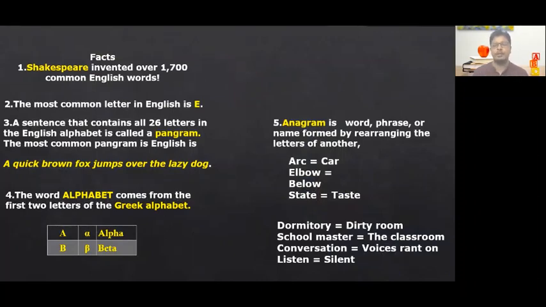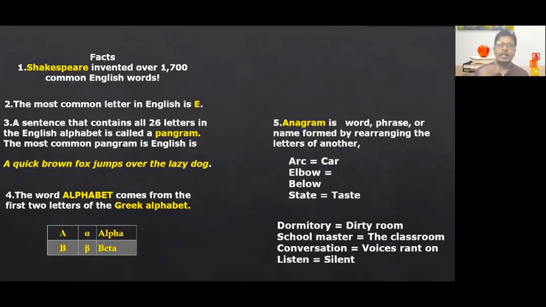He himself has introduced nearly 1700 words in English. That's the first fact. The second fact is that the most common letter in English, for every 50 to 60 words, the repeated letter will be letter E. Letter E is used most often in the sentences or in the words.